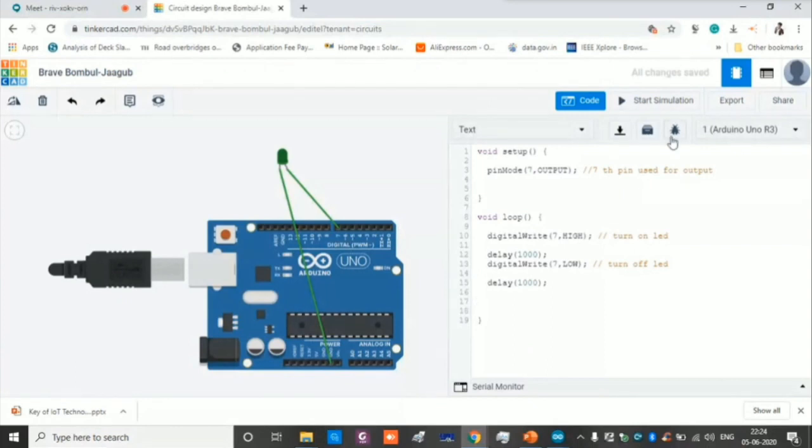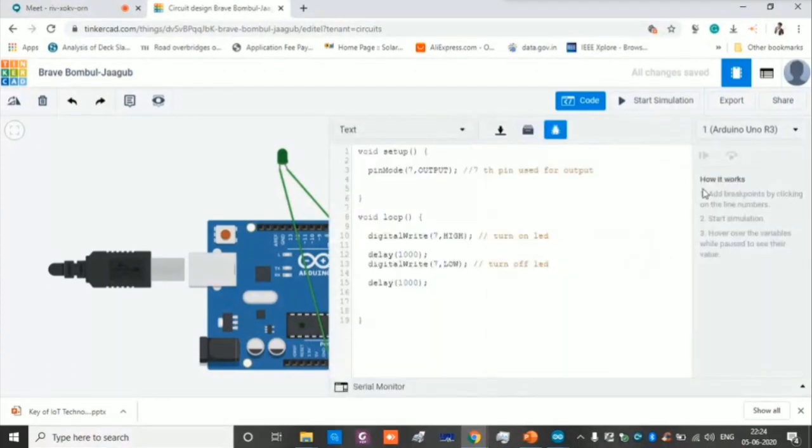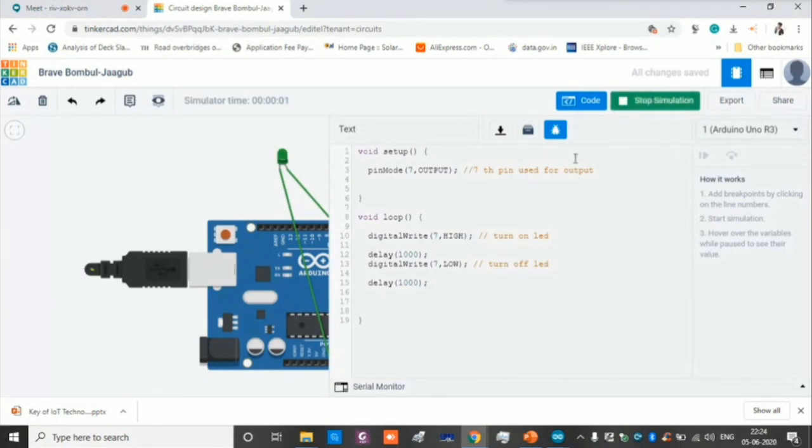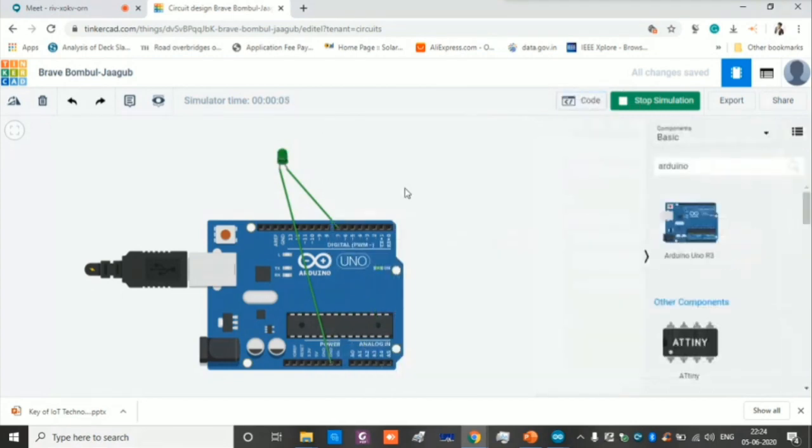Probably you can use a debugger to see how this Arduino will be debugged here. You just start the simulation. You can see what is happening to our LED. Hope my screen is visible. This LED will glow on and glow off for 1 second and 1 second, right? I'm just stopping the simulation.